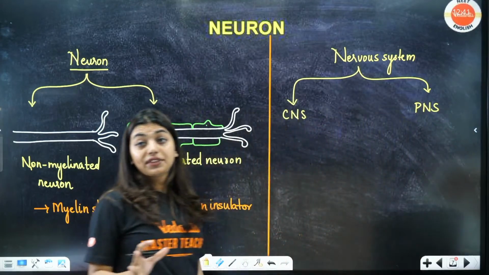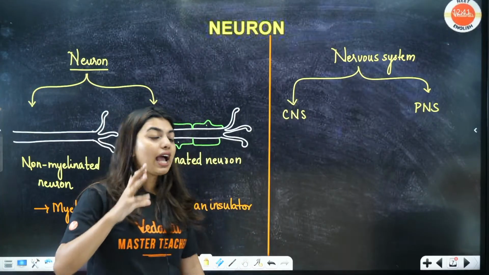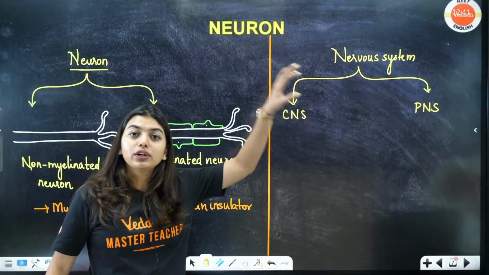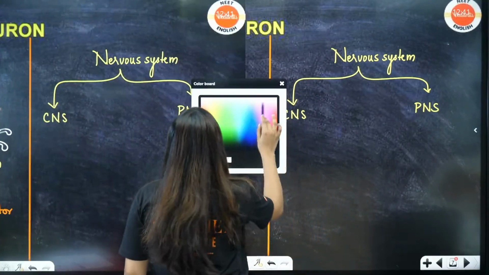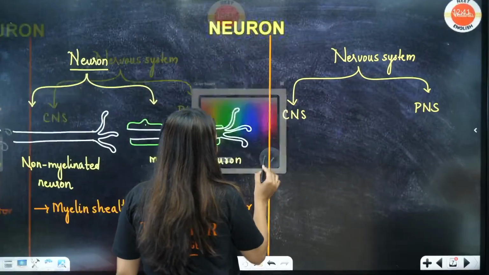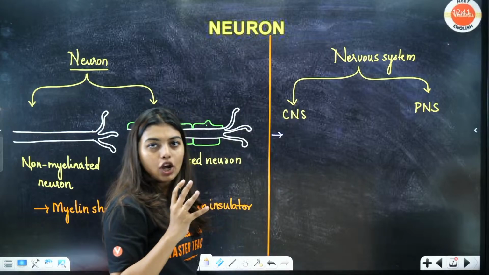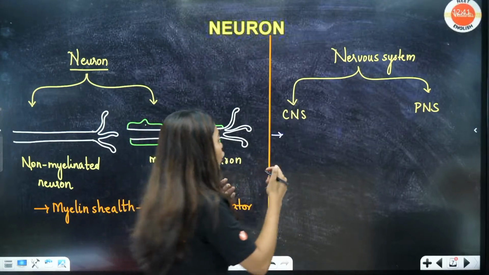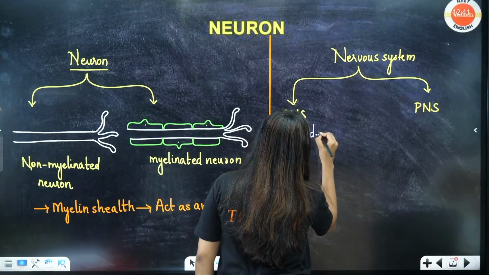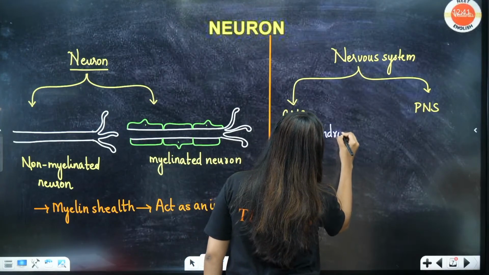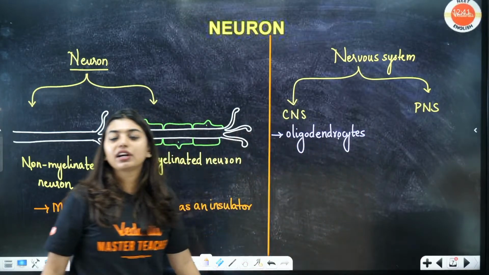Now, in the CNS and the PNS, they have different cells to release the myelin sheath. Students, in the CNS, the myelin sheath will be secreted by the oligodendrocytes. These cells will be giving out your myelin sheath.